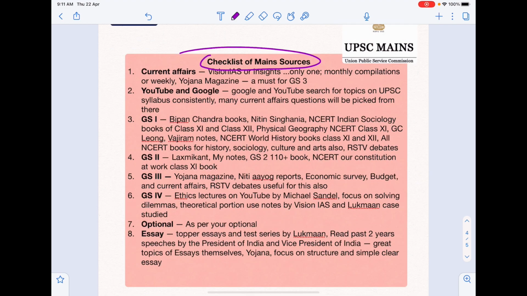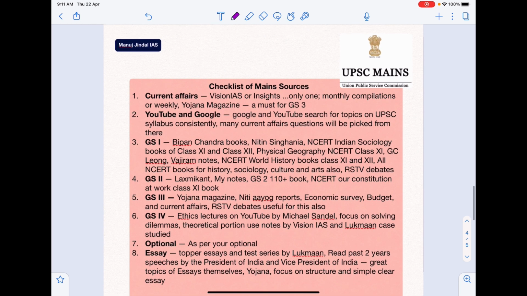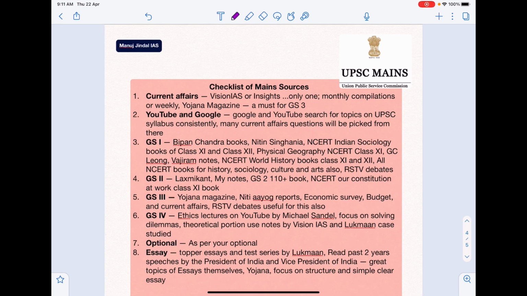So the checklist for mains sources. This is the book list for the mains sources for UPSC. Mains sources are one of the most confusing bunch of sources for UPSC because a lot of people study a lot of different things and there is so much content out there. So I would say divide your preparation into different subjects according to the syllabus. So here you have GS 1, 2, 3, 4, optional, essay. And then apart from that, I have also given you current affairs and YouTube sources that you can use.